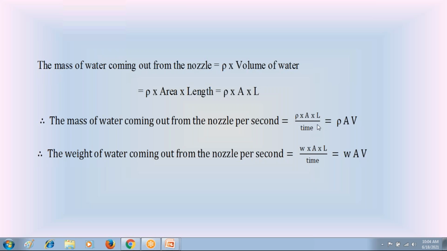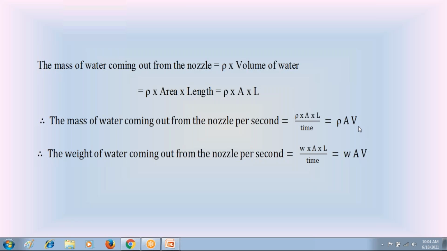Length by time, you know that length by time is velocity. So the mass of water jet coming out from the nozzle per second is equal to rho AV. Rho is the density of water, A is the area of water jet, V is the velocity of water jet. So this equation rho AV, please remember in unit 3 part 1, always indicates the mass of water jet coming out from the nozzle per second.